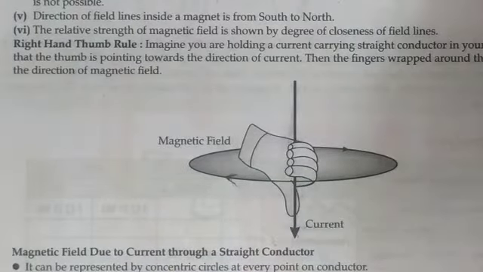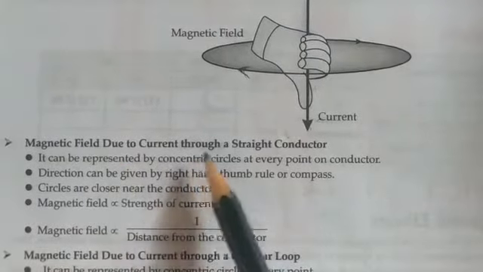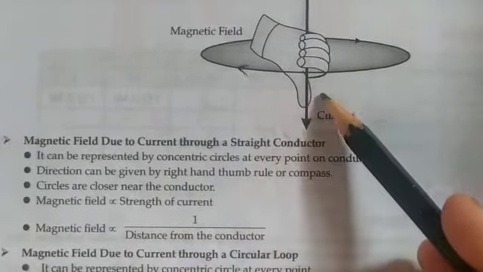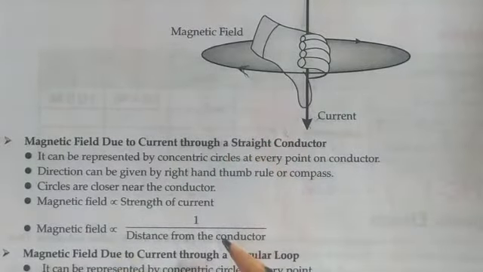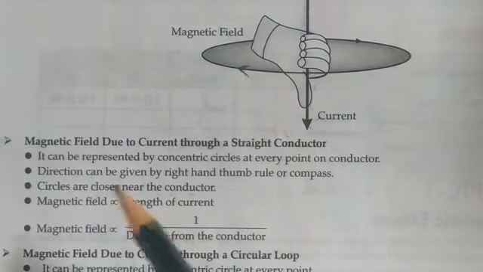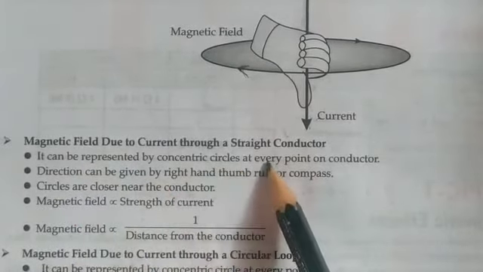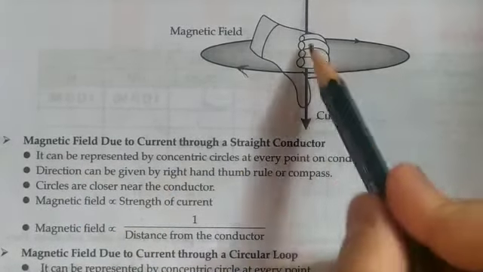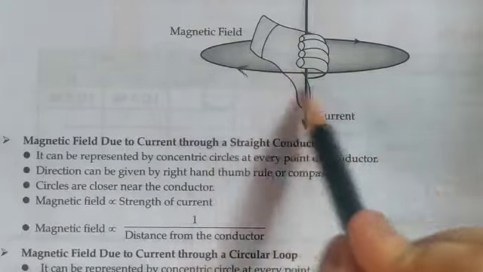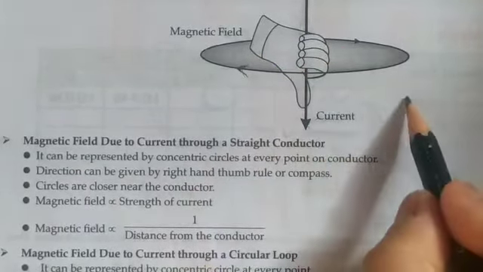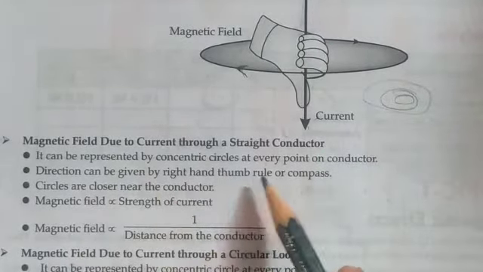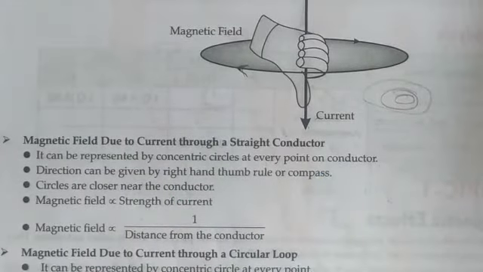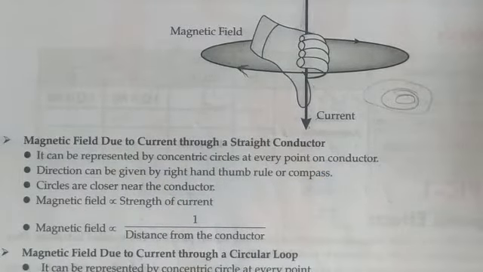So the thumb represents the direction of current and the fingers which wrap around represent the direction of the magnetic field. Now, the magnetic field due to current through a straight conductor. We have known the right hand thumb rule. Based on that, how do we say magnetic field lines will be there in a current carrying straight conductor? Only a straight conductor we are considering. It can be represented by concentric circles at every point of the conductor. These magnetic field lines make concentric circles. The direction can be given by the right hand thumb rule, or you can keep a compass to know the direction of the magnetic field.